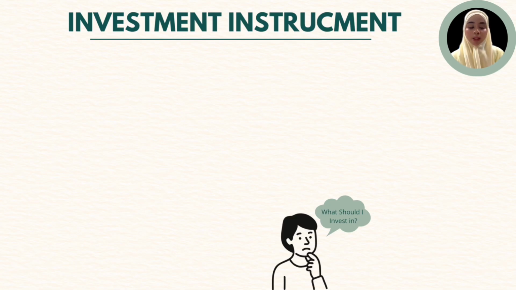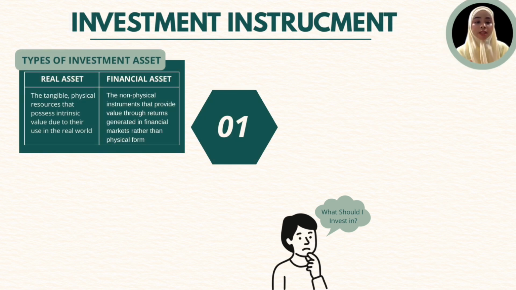And the last part. Once a person understands their growth and risk tolerance, the next step is to identify the types of assets available for investment. We categorize investment assets into two main groups, either real assets or financial assets. Real assets refer to physical resources with intrinsic value such as property, land, or goods. They are tangible and can be used in the real world. Meanwhile, financial assets are non-physical instruments like stocks, bonds, unit trusts, and deposits. Their value comes from the financial market rather than the physical form.